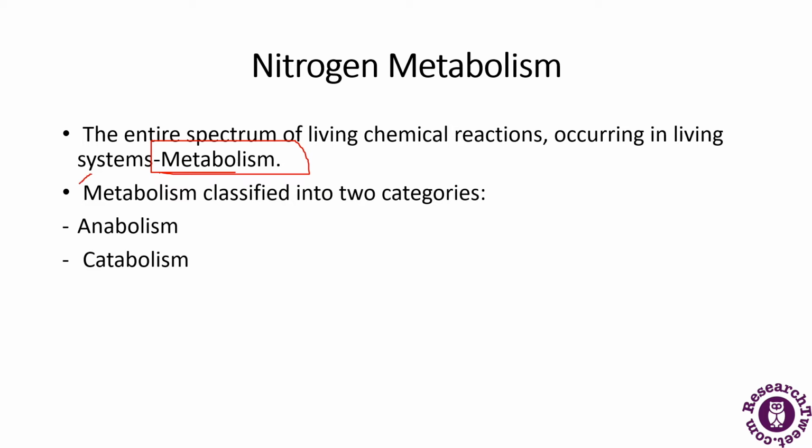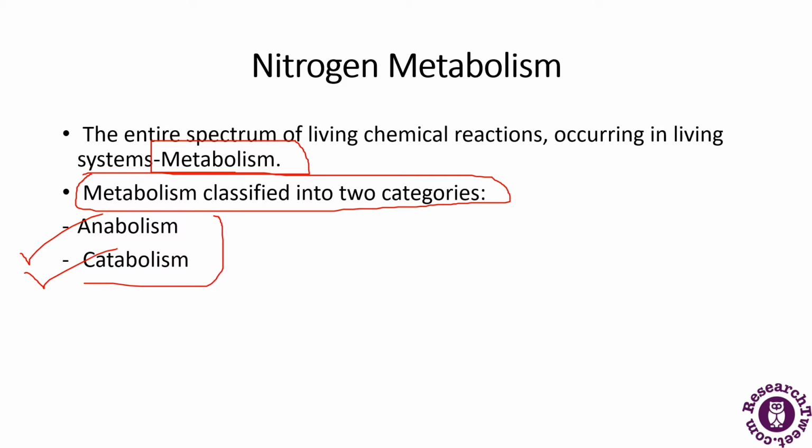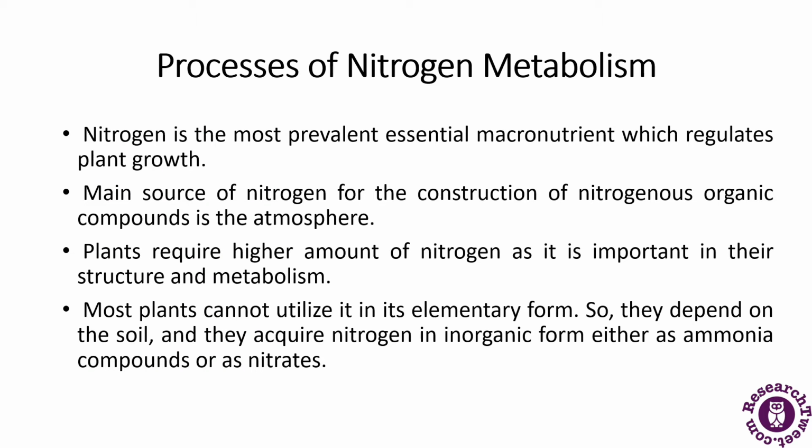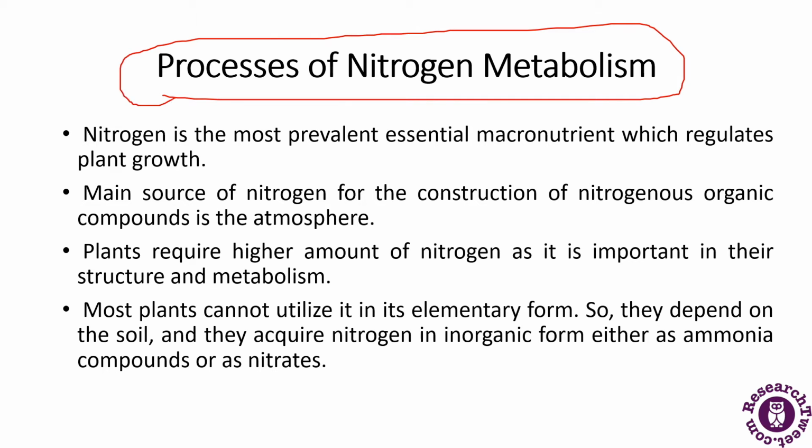Now metabolism has been classified into two categories. First is anabolism and then catabolism, and these two involve further processes of nitrogen metabolism, which we will be discussing in detail in these slides. Now what is the process of nitrogen metabolism? These are some of the processes of nitrogen metabolism.